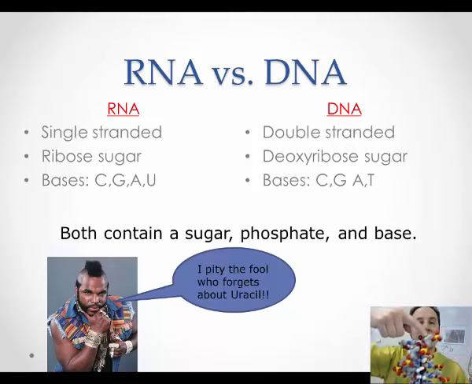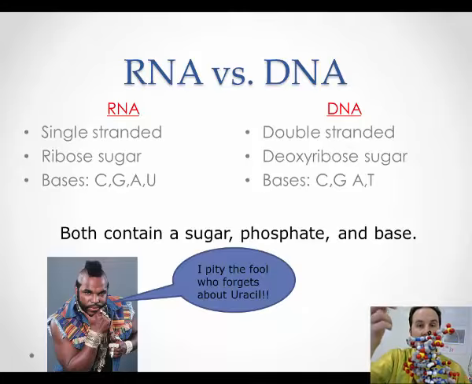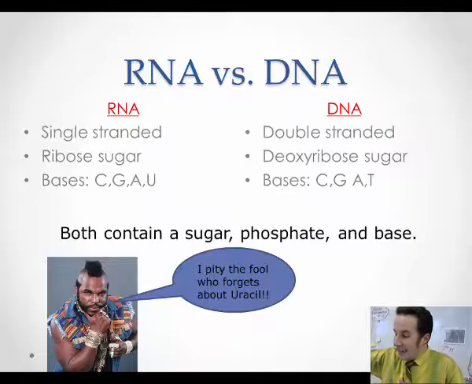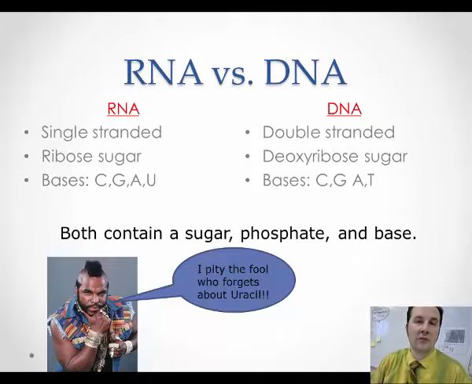We know that DNA has that deoxyribose sugar right here, and that it had ATCG. Okay? RNA is slightly different. RNA is typically single-stranded, so it's not this double helix. It would be like what we call a single helix. It also has a ribose sugar. In fact, that's where the name comes from, ribonucleic acid, as compared to